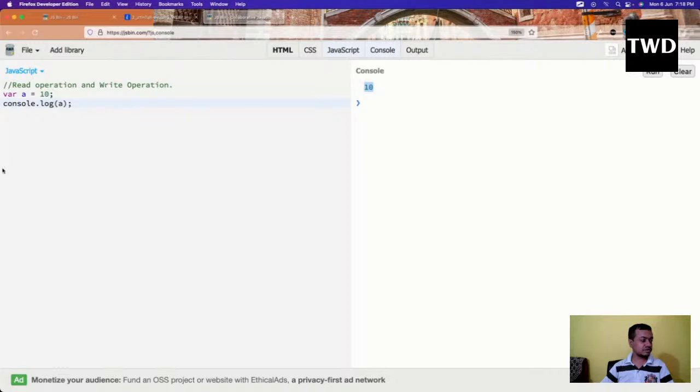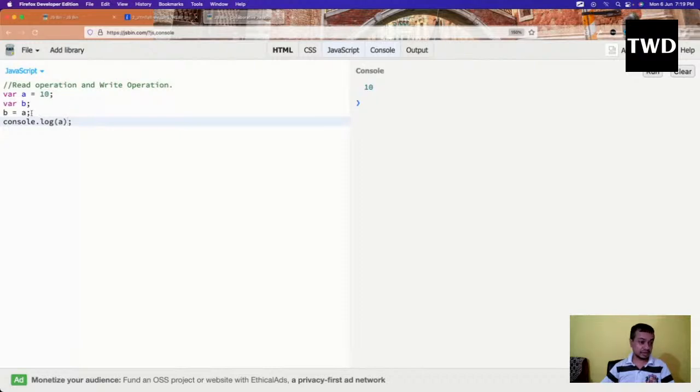Now let us do one more thing, var b and b equal to a. Okay, so this is another example. What is this line, b equal to a?